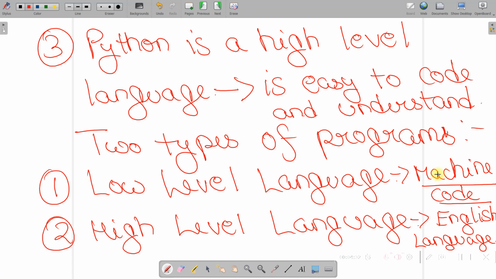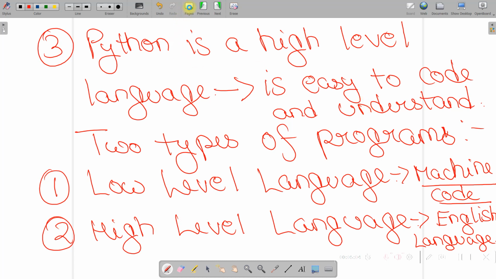All these are the low level languages, and high level languages are those languages whose syntax is written in the English format. So the examples are Python, Java, C#, .NET, PHP, SQL. All these languages are the high level language, and Python is a high level language because high level language is written in the form of English format, so we can say that it is easy to code and understand.